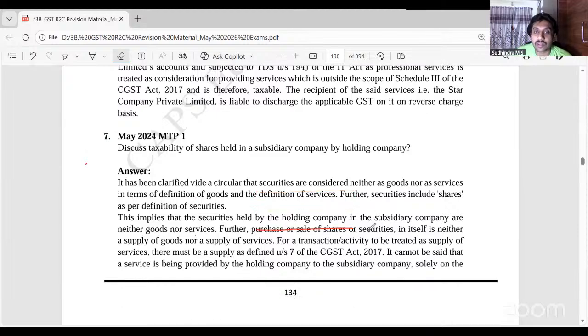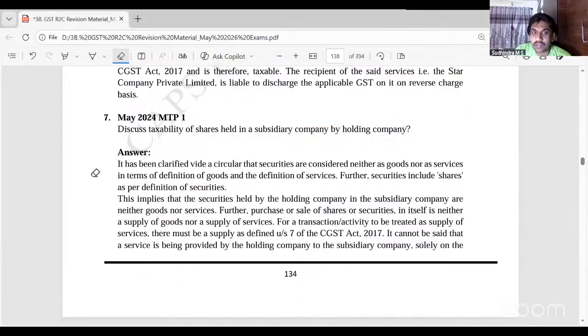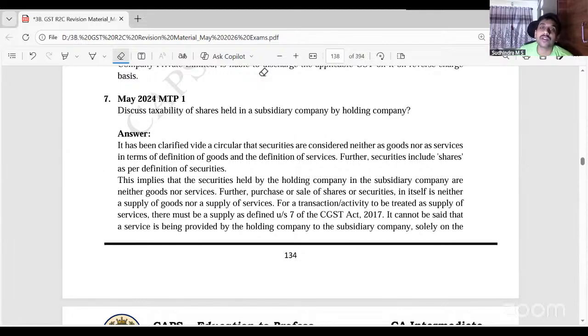Shares held by holding company in a subsidiary. Shares come under the concept of securities. Securities are neither goods nor services. Just because there is one SAC for this particular activity, it need not be a supply, right? That's what we discussed. So that is why it was part of May 24 MTP, because that was the first exam where this circular was applicable.